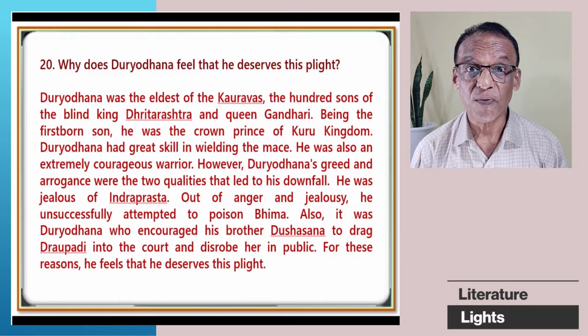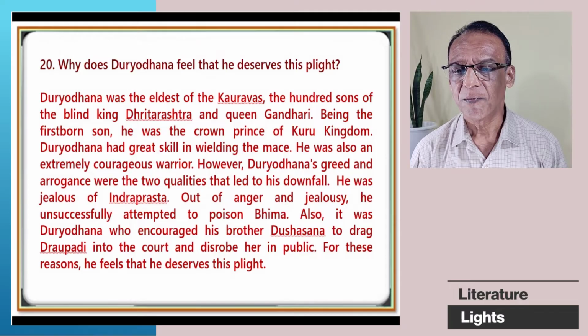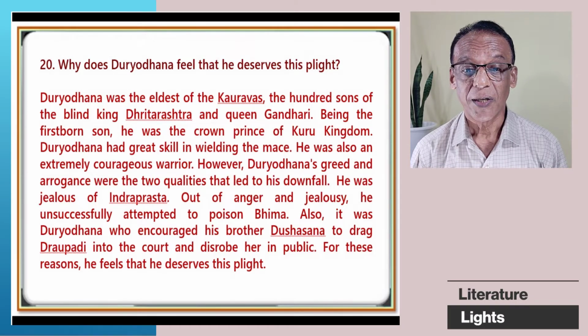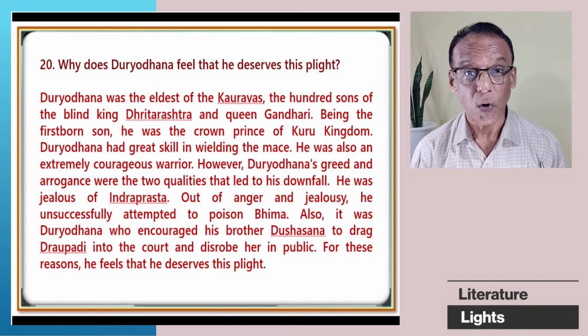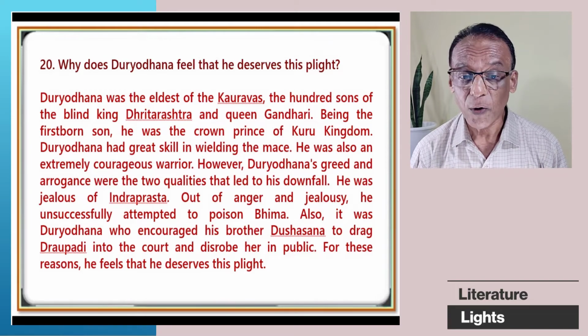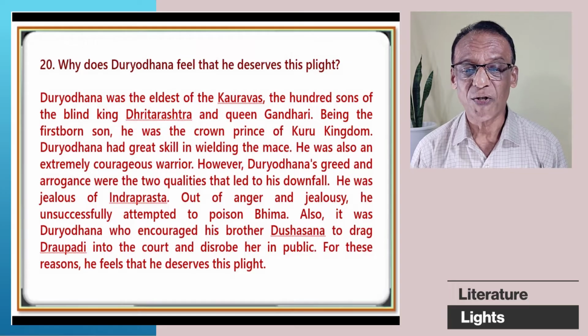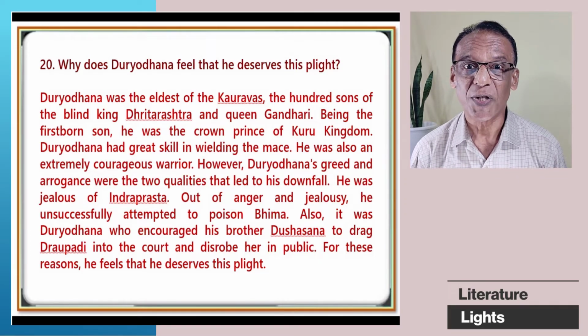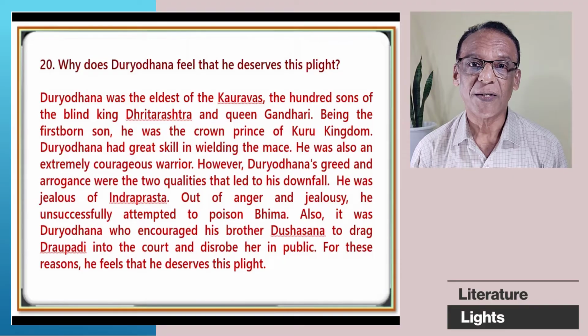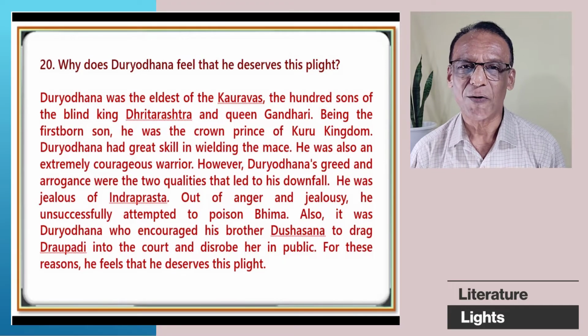He was jealous of Indraprastha. Out of anger and jealousy, he unsuccessfully attempted to poison Bhima. Also, it was Duryodhana who encouraged his brother Dushasana to drag Draupadi into the court and disrobe her in public. For these reasons, he feels that he deserves this plight.